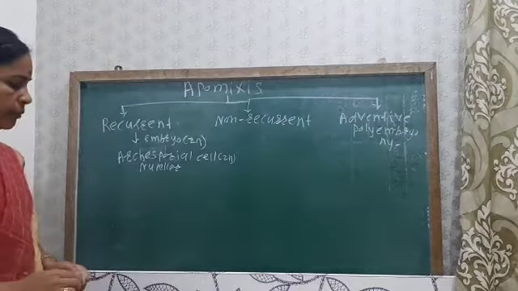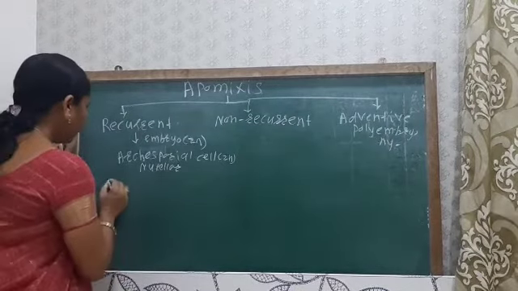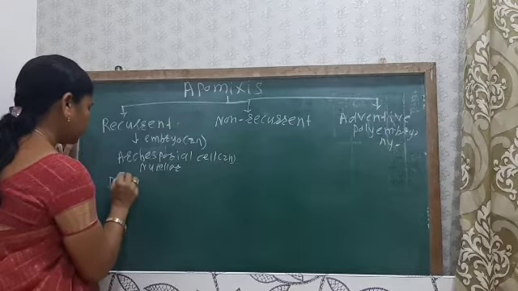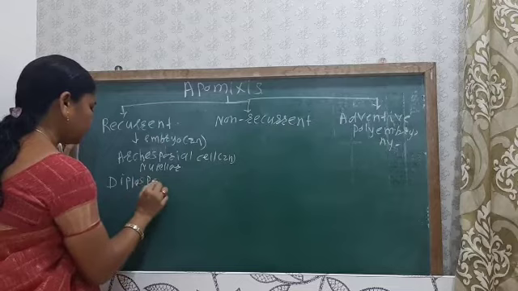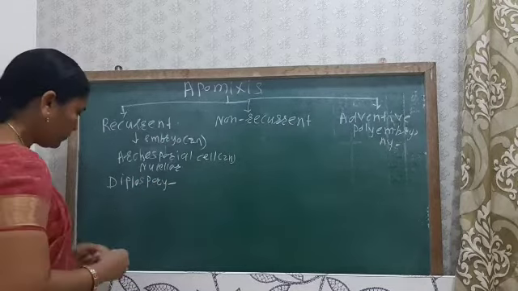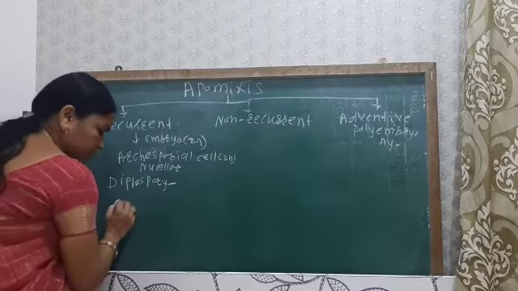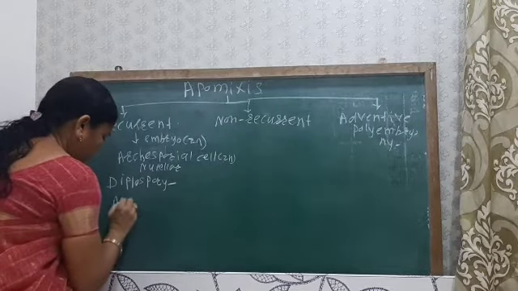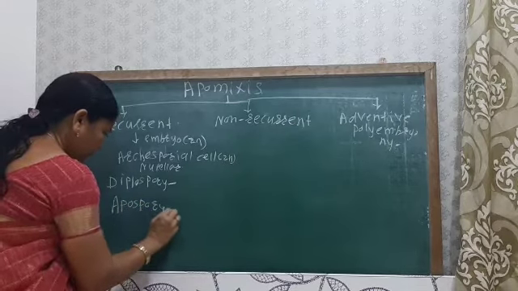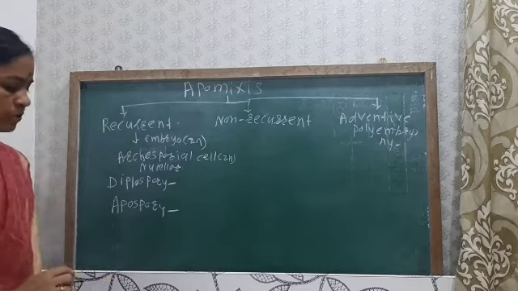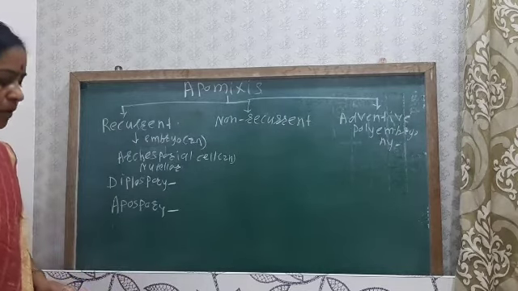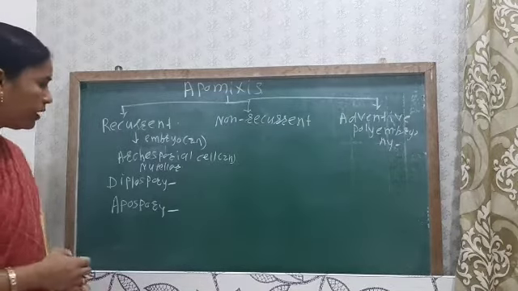So in the recurrent apomixis, there are two terms: one is the diplospory and another is the apospory. So diplospory means what? Here the diploid embryo sac is produced from the diploid megaspore mother cell.